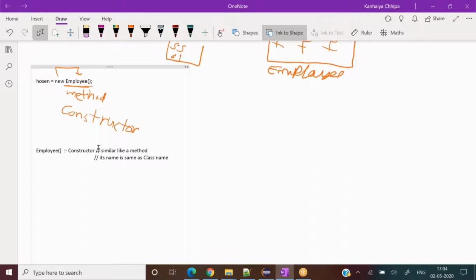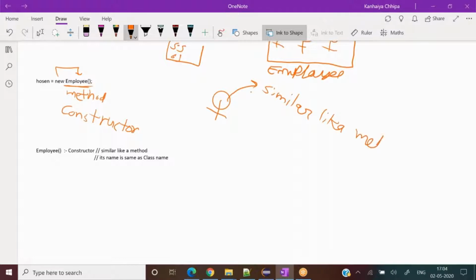So I am now writing the constructor's features. What is a constructor? A constructor is similar to a method. First feature, it is similar to a method, but not exactly a method. Second feature is that it has the same name as the class name.